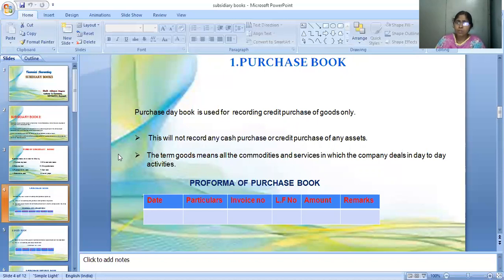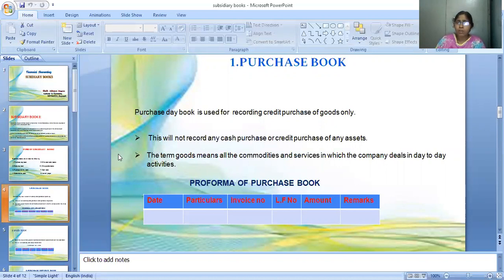So where do we write cash purchases? All the cash receipts and cash payments, or cash purchases and sales, we write in the cash book. All the credit purchases we write in the purchase book.